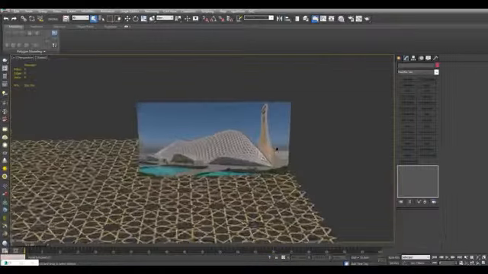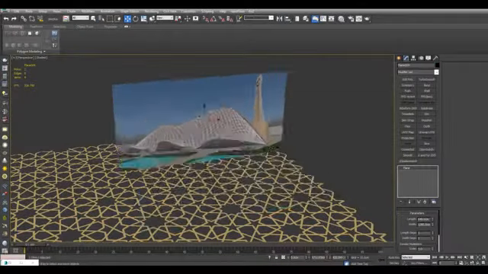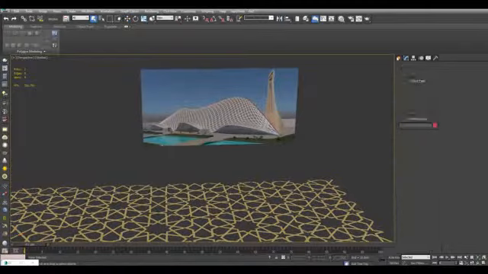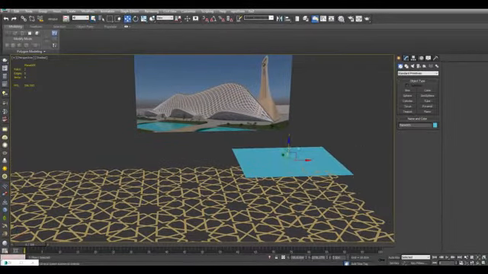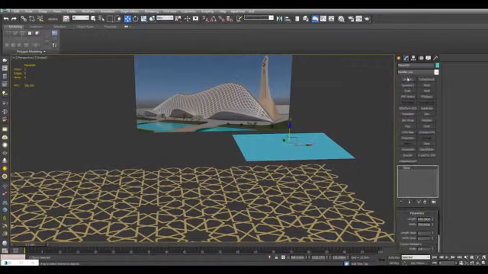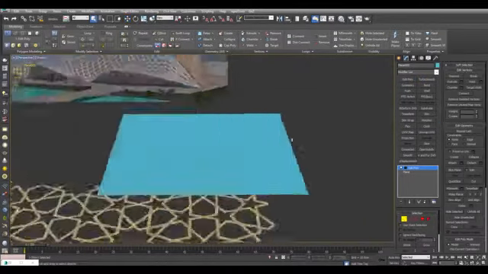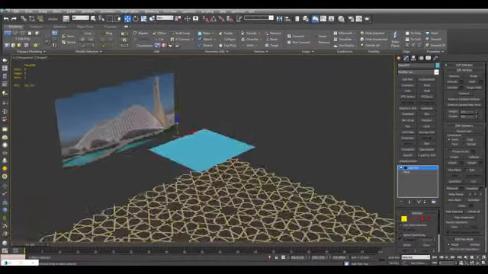Alright, and so now I'll just quickly create this kind of roof here. I'll just start with a plane. Apply edit poly here. And I will just move these back vertices up.